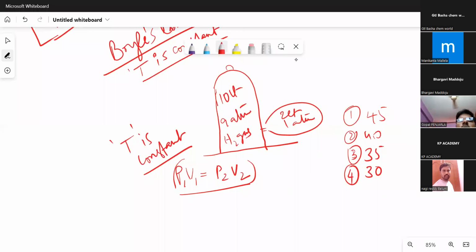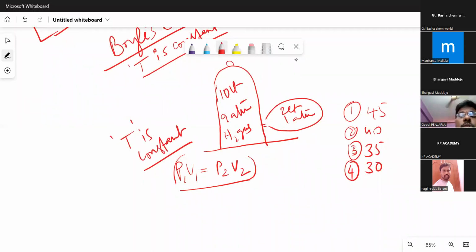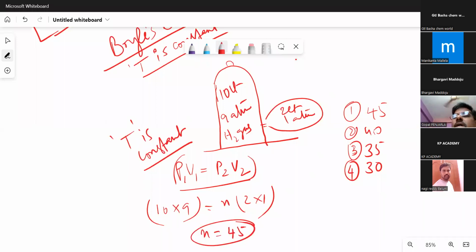So what I wanted to tell you here is that generally most of the students will do 10 into 9 equals n into 2 into 1, and n is equal to 45. Most of the students will give the answer 45. Whereas the correct answer to this one